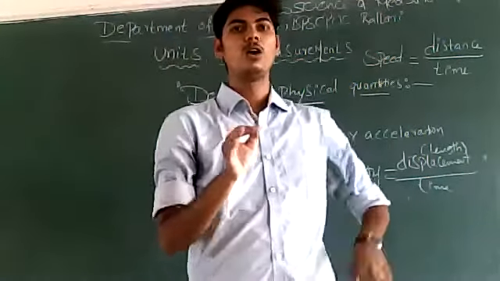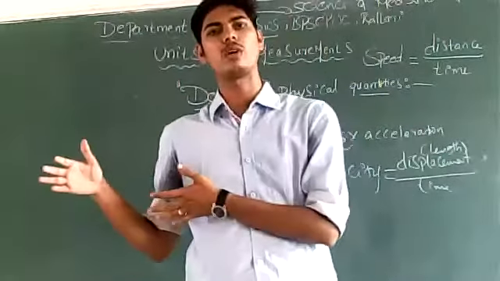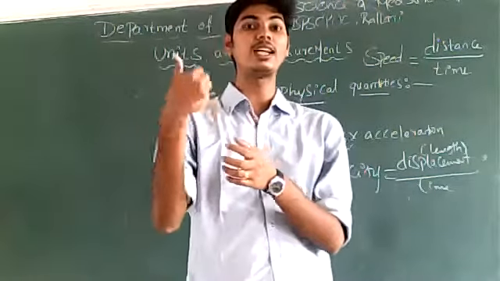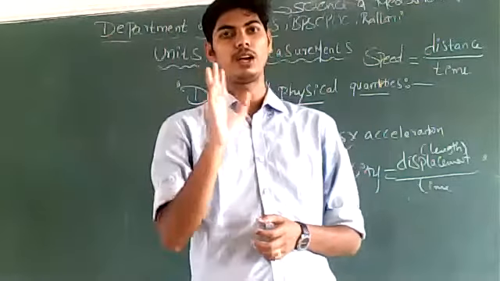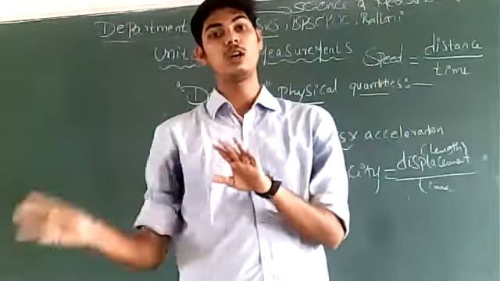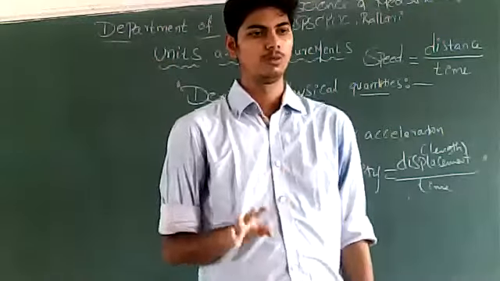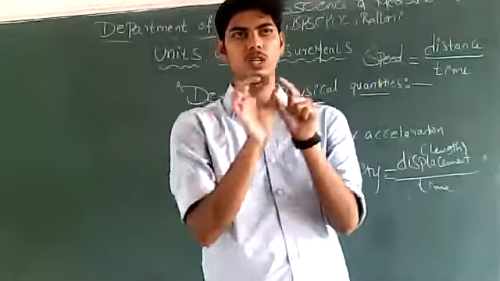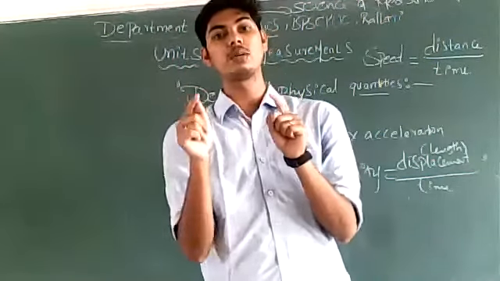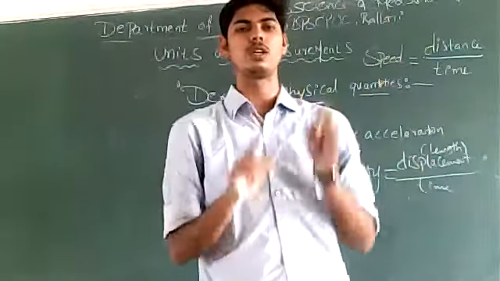See, once we start studying the physical quantities, as the chapters go ahead, we come across so many physical quantities. As those quantities come, you will understand why each is a derived physical quantity. You know the fundamental quantities now; for the time being there are only three fundamental quantities: mass, length, time. That's it. Whatever else remains are all derived quantities. There are four more fundamental ones, I will tell you later. Right? So as and when we start studying a physical quantity, when velocity comes I will tell you this is a derived physical quantity. When acceleration comes I will tell you this is a derived physical quantity. When momentum comes I will tell you this is a derived physical quantity.